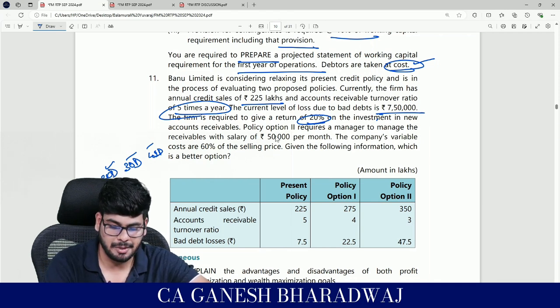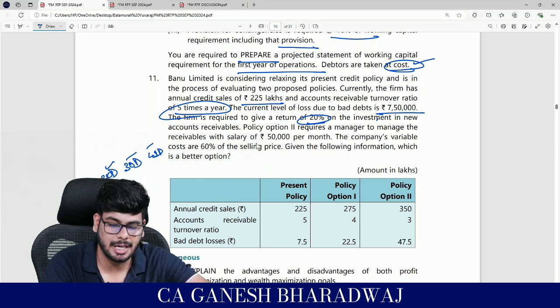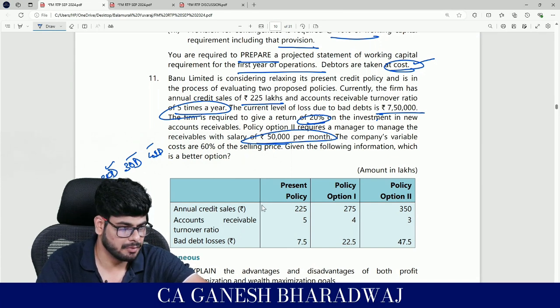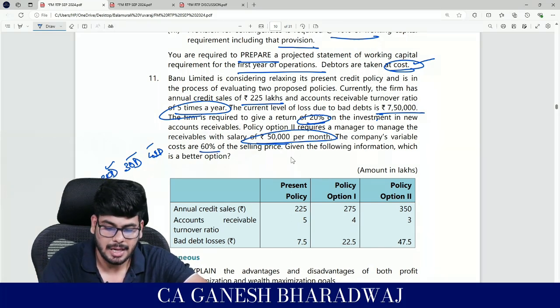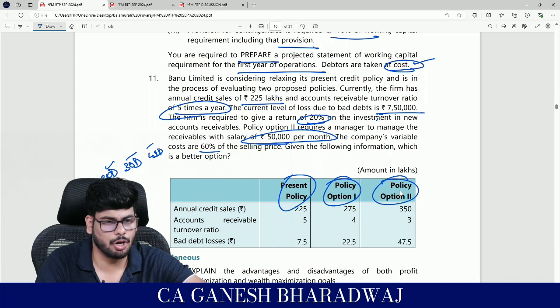In the new accounts receivable, now the policy option 2 requires a manager to manage the receivables with a salary of 50,000 rupees per month, right? Which means how much is it per year? 50,000 into 12, 6 lakh per year. The company's variable cost is 60%. Basically, your PV ratio is going to be 40%, right? Given the following information, which is a better option? Present policy, policy option number 1 and policy option number 2.